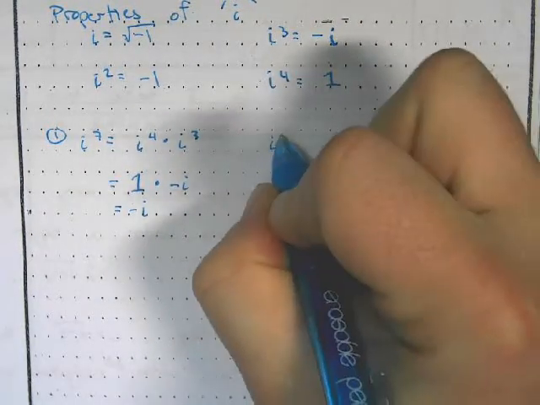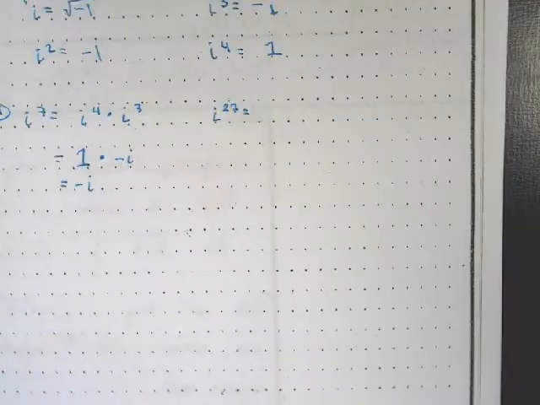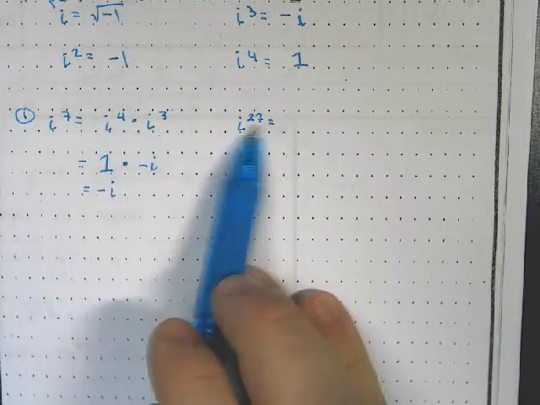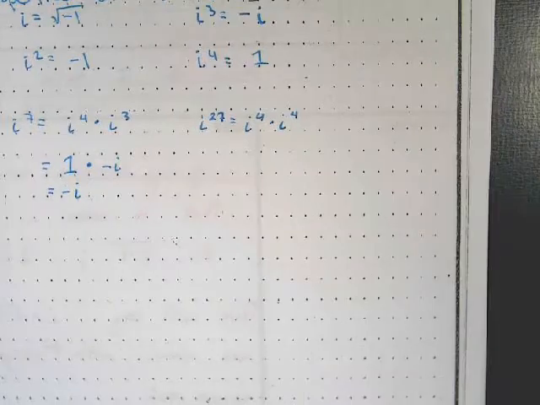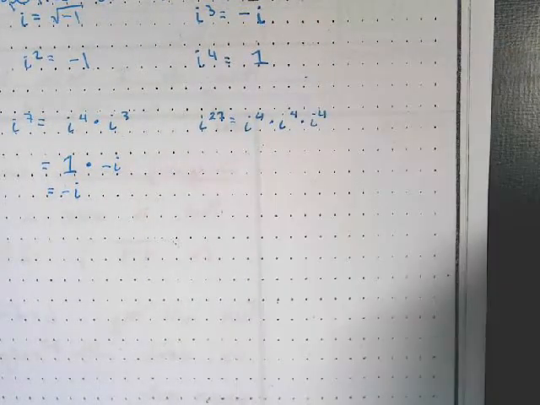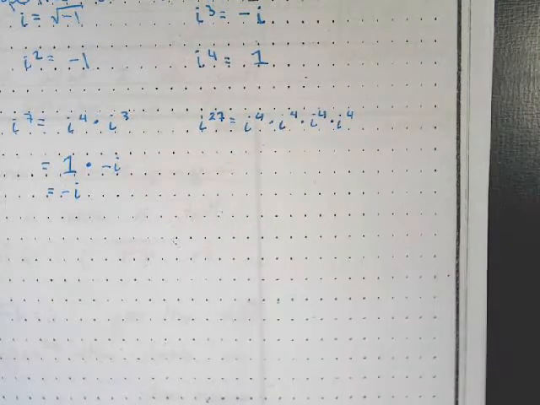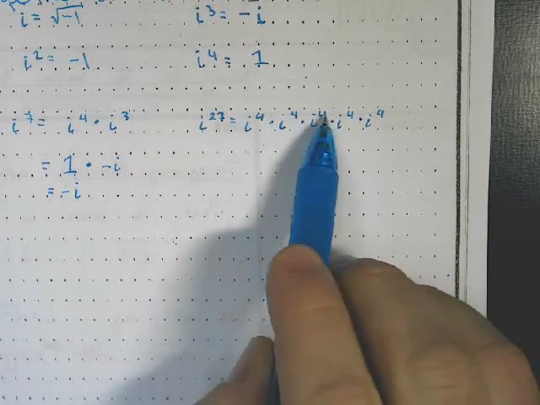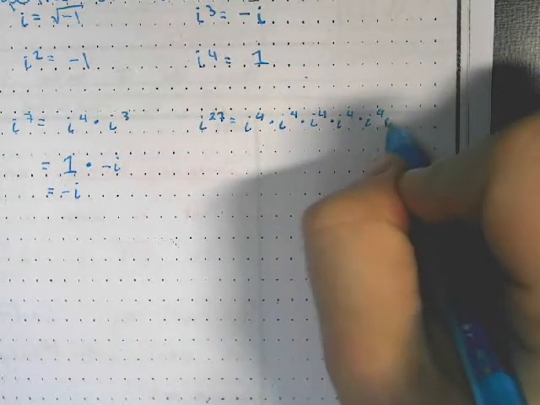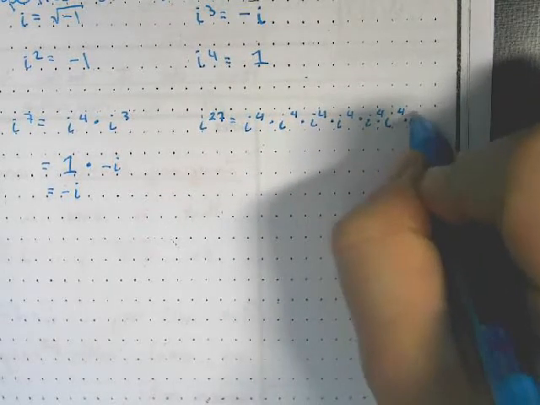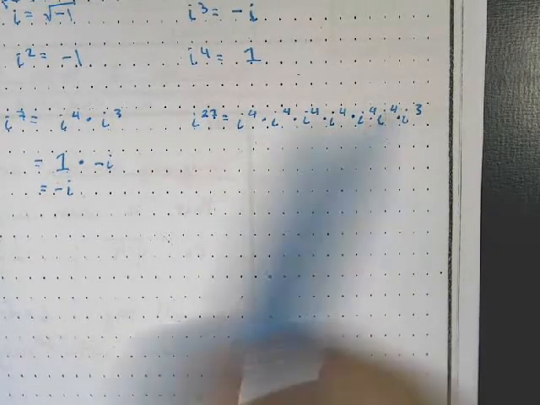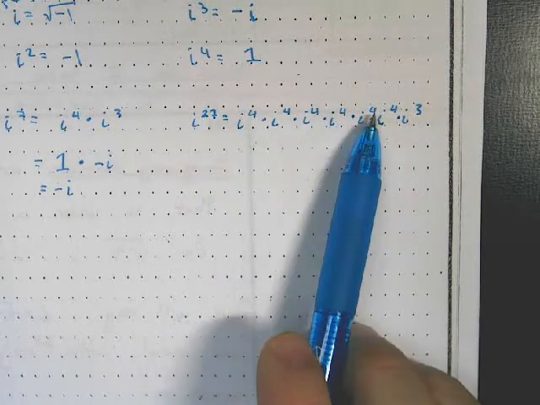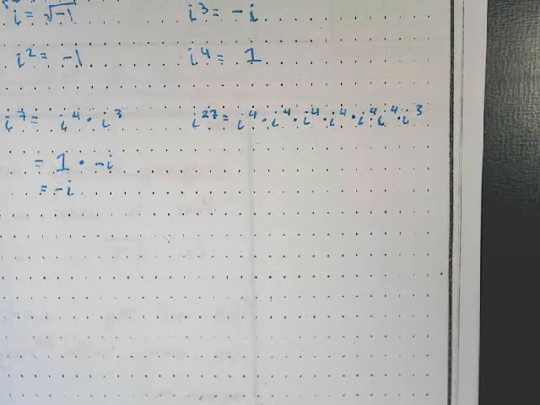So say we're doing i to the 27th. Well, I'm going to write as many i to the 4ths as it takes to get close to 27. So i to the 4th times i to the 4th, that's 8, times i to the 4th is 12, times i to the 4th is 16, times i to the 4th is 20, times i to the 4th is 24, times i cubed is 27. So I'm just adding my exponents up to equal 27. 4 plus 4 plus 4 plus 4 plus 4 plus 4, and then 3.